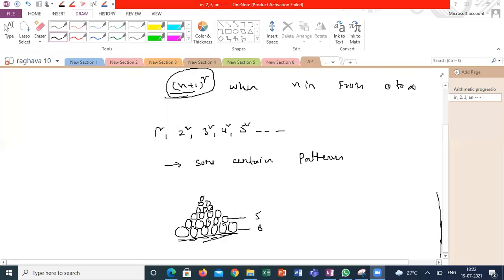What is the second row? 5. The next row is 4. The next row is 3. The next row is 2. The next row is 1. This is one kind of progression. Each row is decreased by one number as I arrange them. Is it clear, guys, what I'm saying? Yes, sir, can you repeat once more?